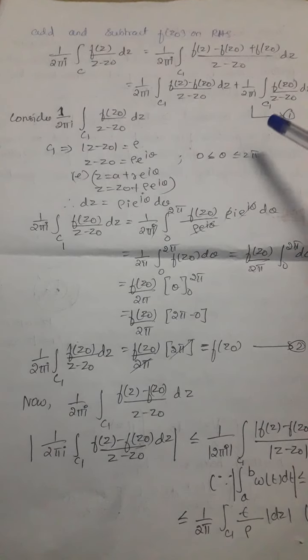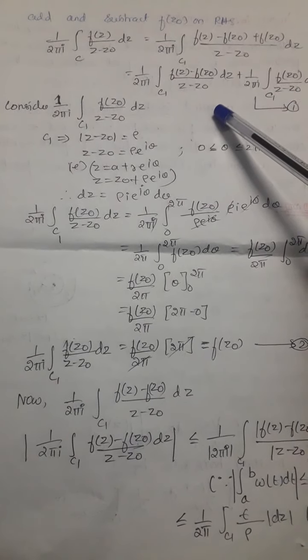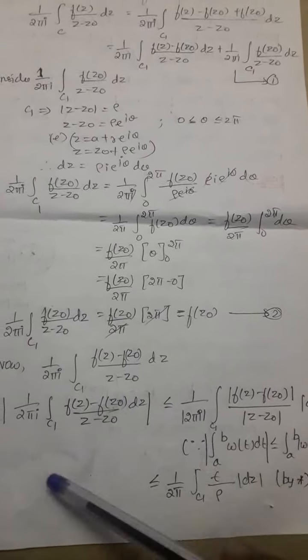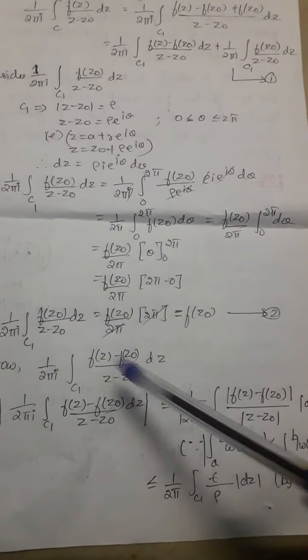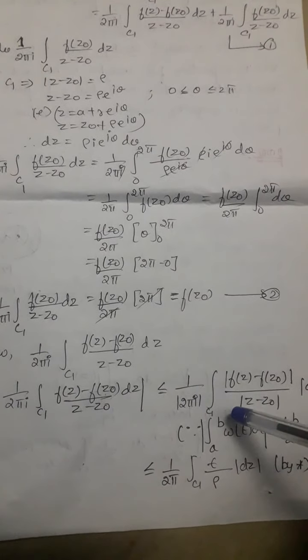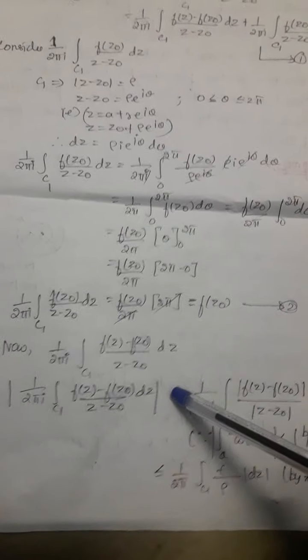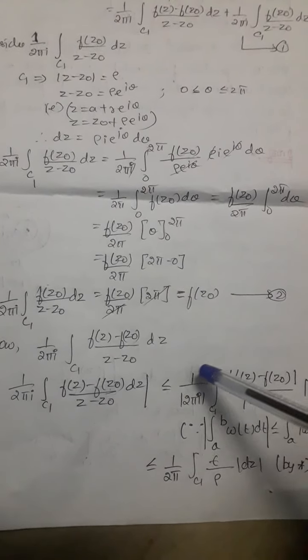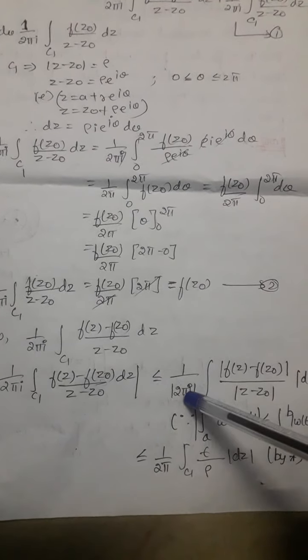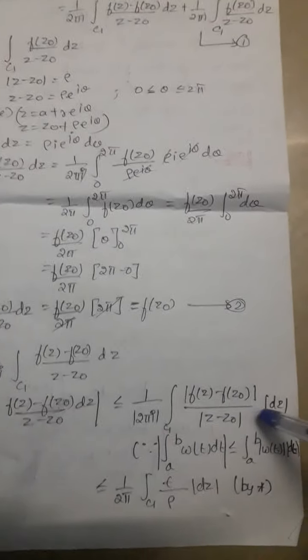Now we consider the first part, the beginning part, this one: (1/2π) integral over c1 of (f(z) − f(z0))/(z − z0) dz. We take the modulus. When you take the modulus, you split it up. The modulus of z1 plus z2 is less than or equal to the modulus of z1 plus the modulus of z2. So we apply the same concept here: applying the modulus on the left hand side, it is less than or equal to (1/|2πi|) integral over c1 of |f(z) − f(z0)|/|z − z0| |dz|.